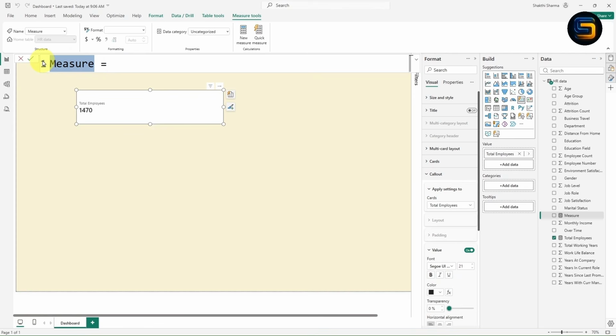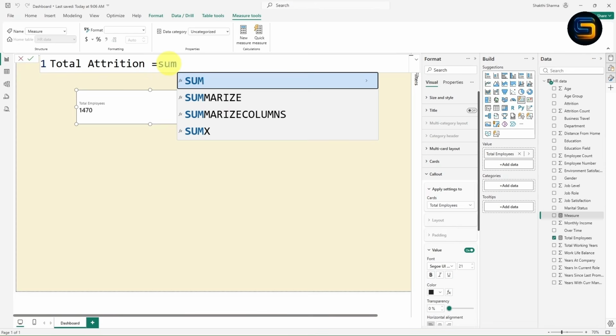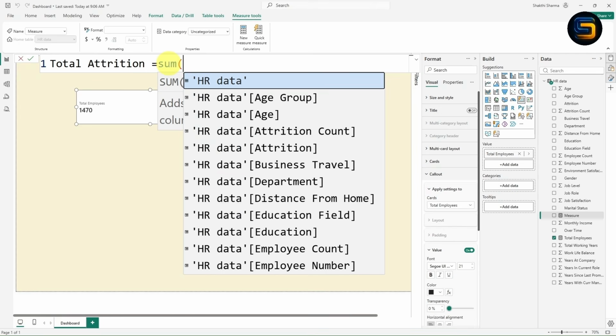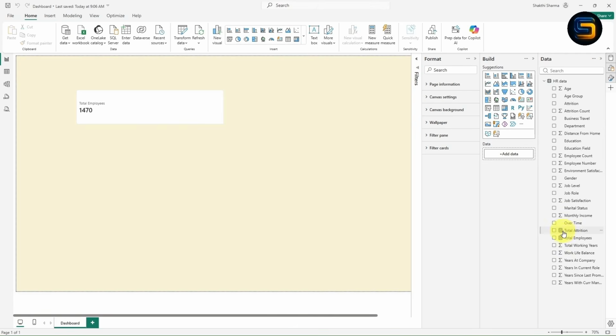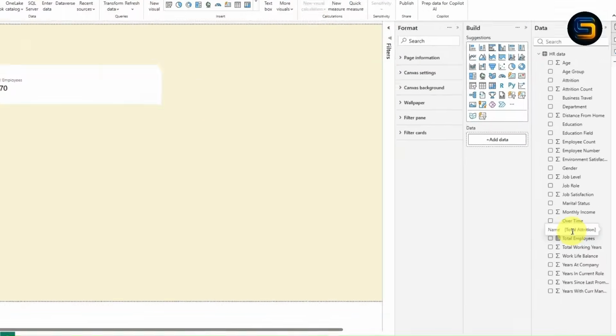From here we will change the measure name. I will give the measure name as total attrition. I think the measure name is correct, total attrition. Now I will use the sum formula. So basically with the help of sum formula, I will count total number of attrition. I will just click on this attrition column. Inside this attrition column, the values are 1 and 0. Now with the help of sum, it will count total number of values. Now you just need to click enter. Once you click enter, a new measure will be created which is total attrition measure.